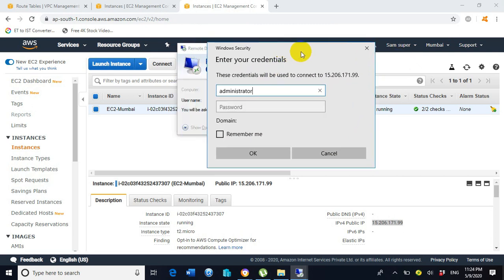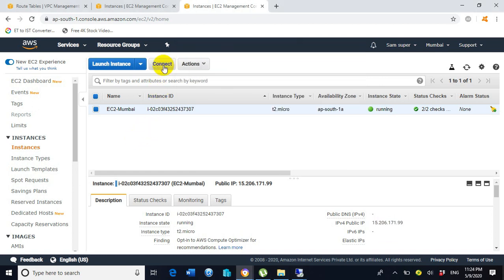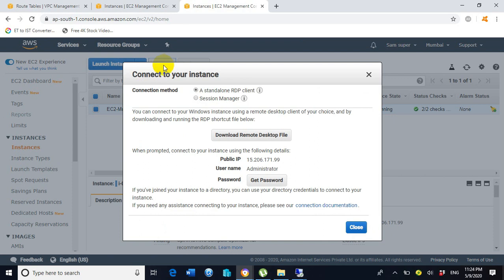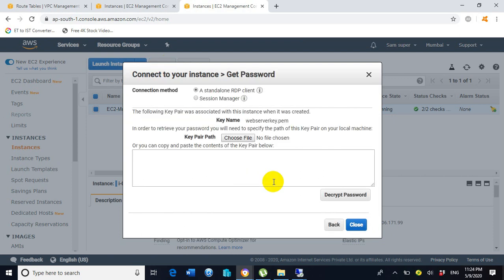So in order to get the password, we need to go to the portal. So inside the portal, we already selected the EC2-Mumbai EC2 instance. Now click on connect, click on get password, and click on choose.